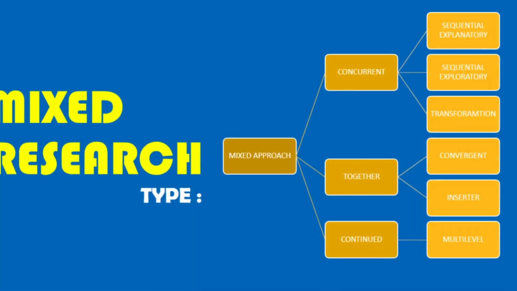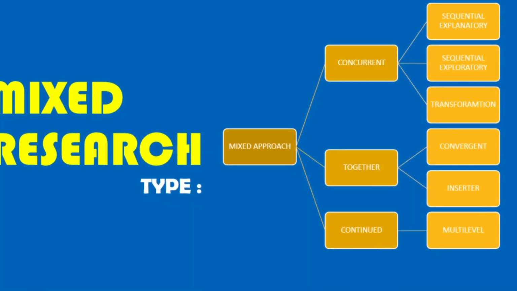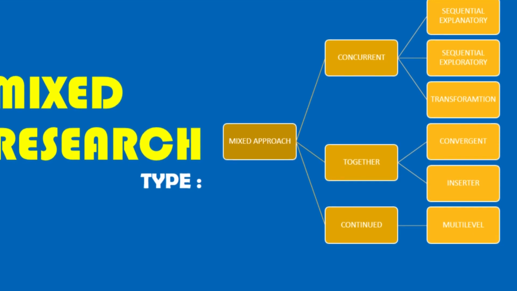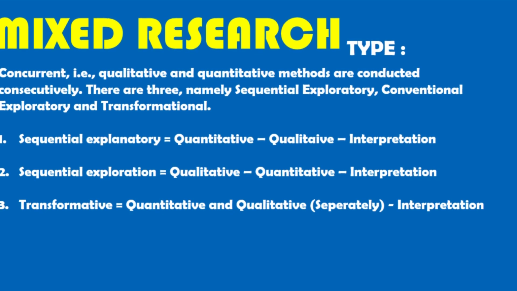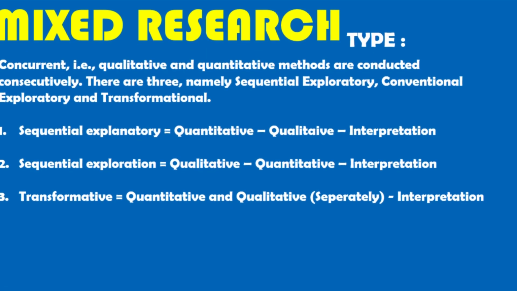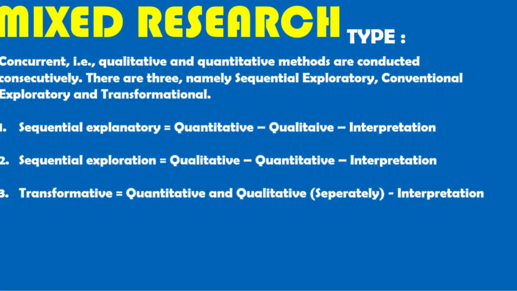Types of mixed methods. When we look at mixed methods or mixed approaches, we see that some are concurrent and some are sequential. A. Sequential, that is, the qualitative and quantitative methods are carried out successively. There are 3, namely sequential explanatory, sequential exploratory, and transformative. 1. Sequential explanatory. This method begins with quantitative methods followed by qualitative methods, then ends with interpretation. This means the methods are linked.